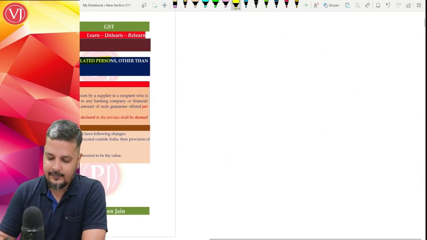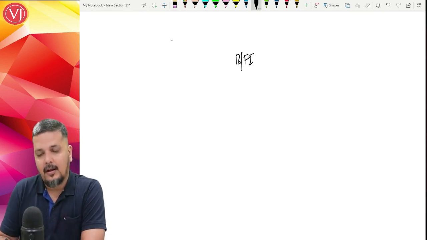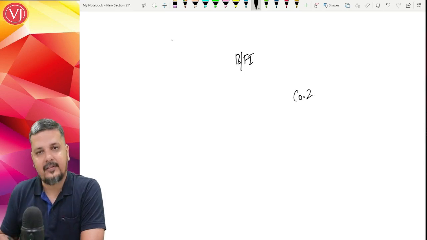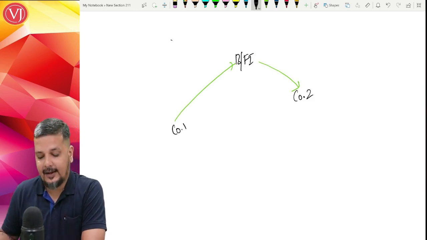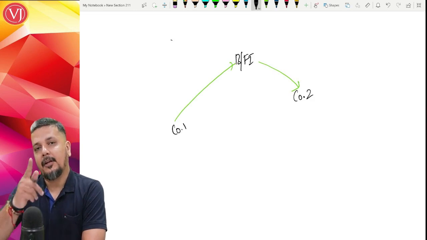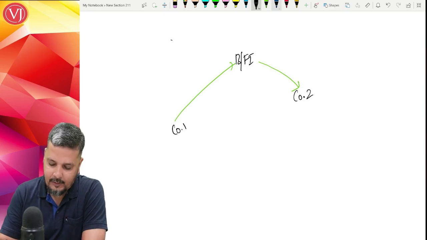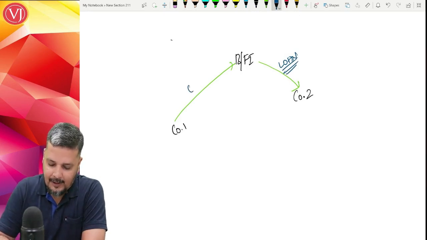Suppose there is a bank or financial institution, and company 2 has taken a loan from the bank or financial institution, and company 1 gives a guarantee to the bank or financial institution that company 2 would be paying the loan properly. If not, they will take care of it. So the loan is actually taken by company 2, but the corporate guarantee is given by company 1.